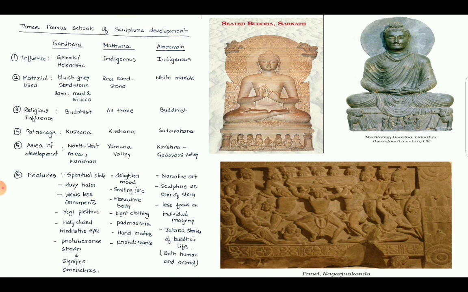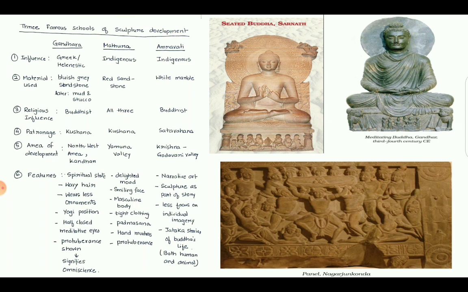Similarly, the Mathura Buddha is shown in delighted mode with a smiling face. The body is shown as masculine. Clothing is tight, which shows the carvings on the body. Buddha is seated in Padmasana with different hand mudras. Even in Mathura school of sculpture, a protuberance is shown on the forehead of Buddha, which signifies omniscience.